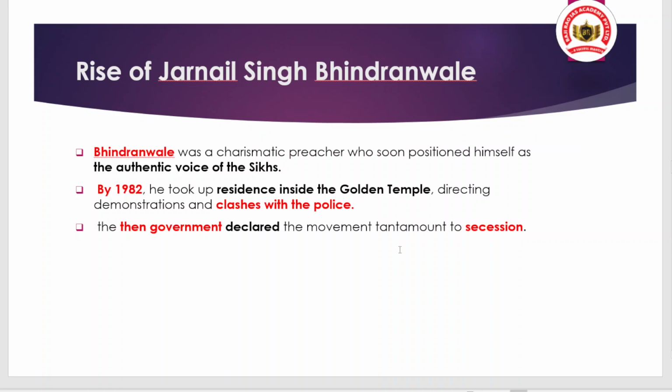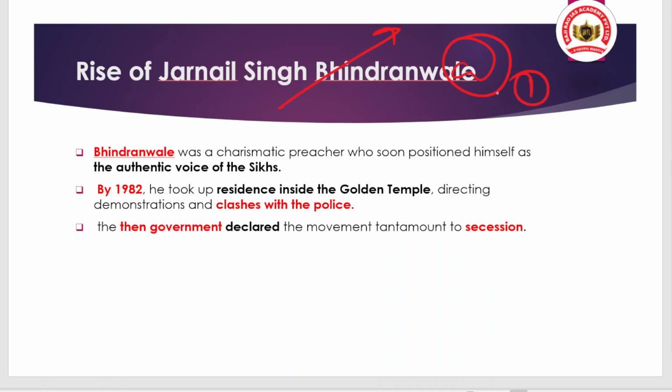In the 1970s there was the rise of Jarnail Singh Bhindranwale, who was also a separatist leader of the pro-Khalistani movement. They talked about separation of Punjab and creation of Khalistan as a separate country.